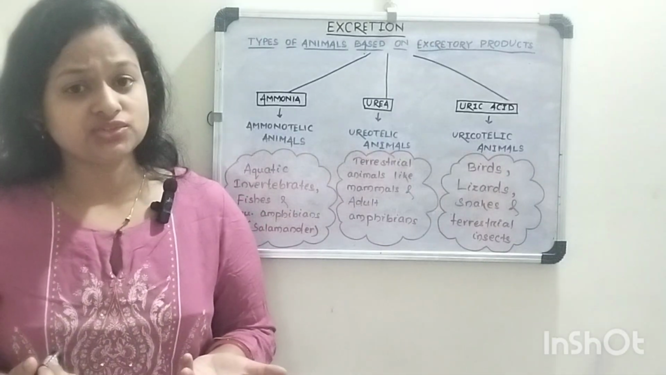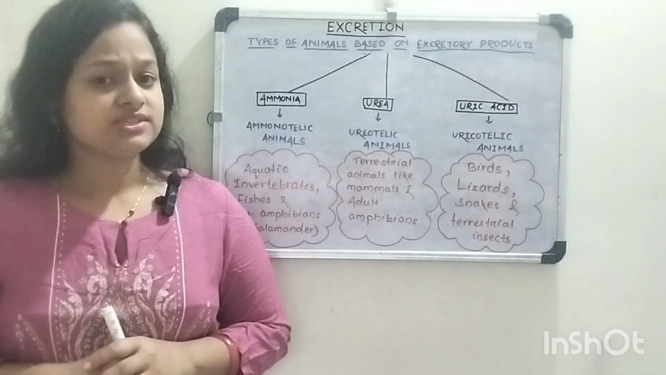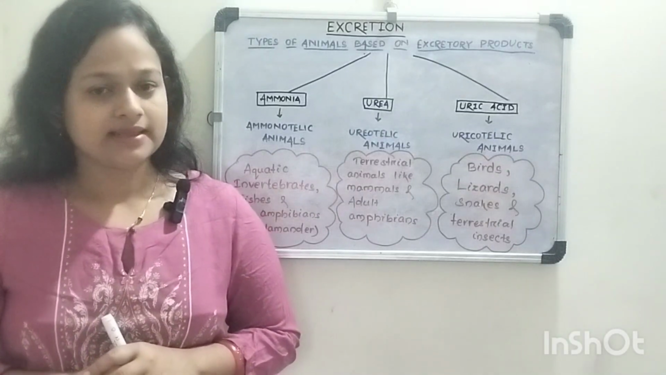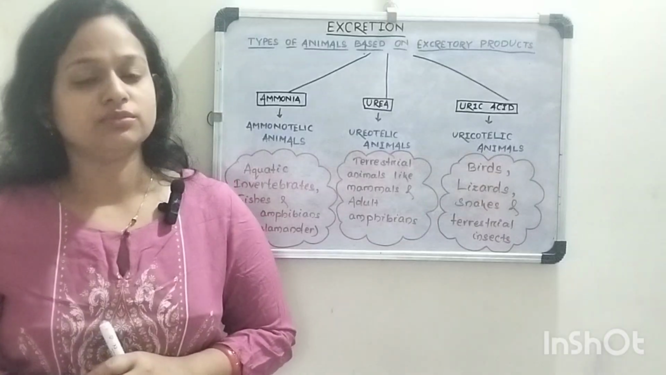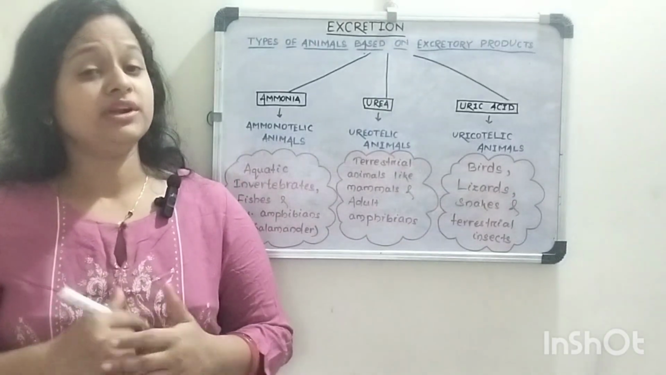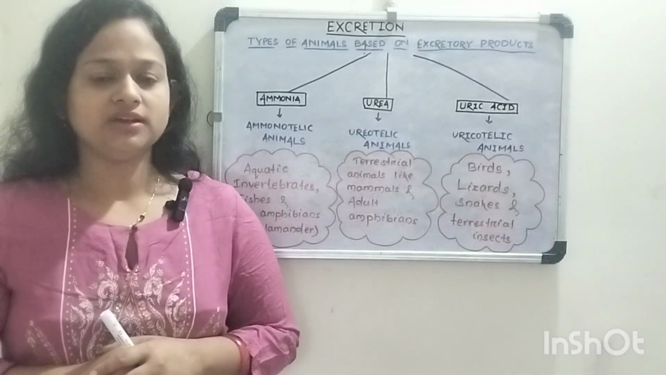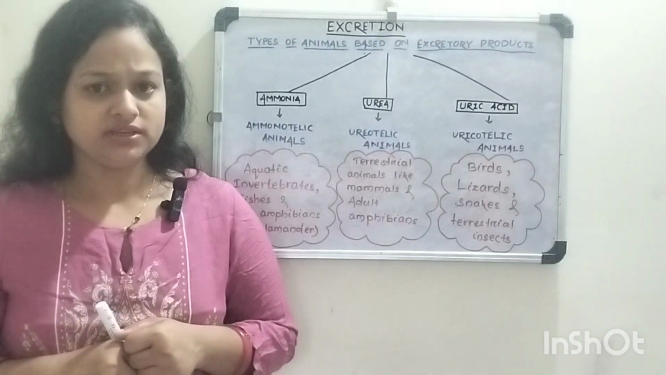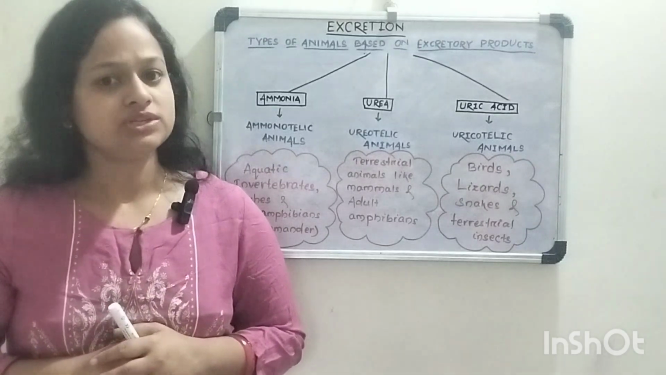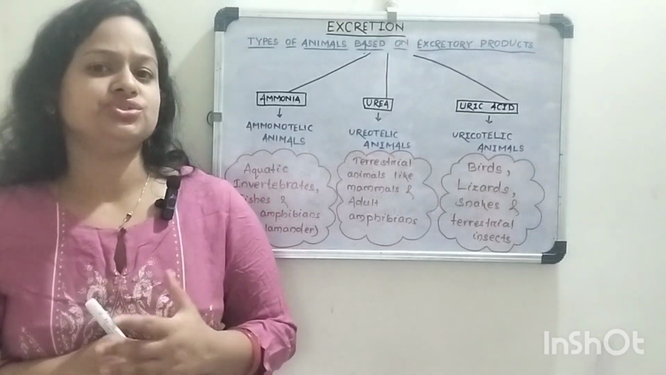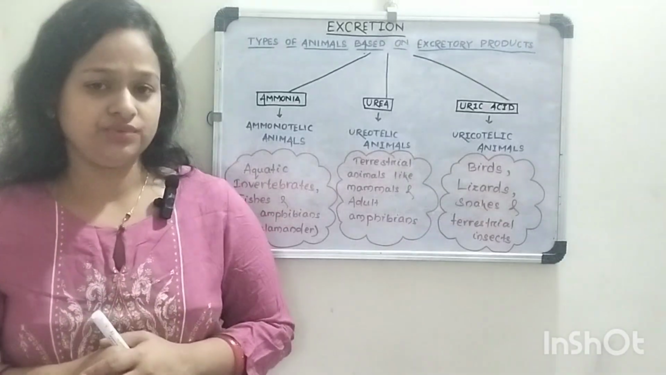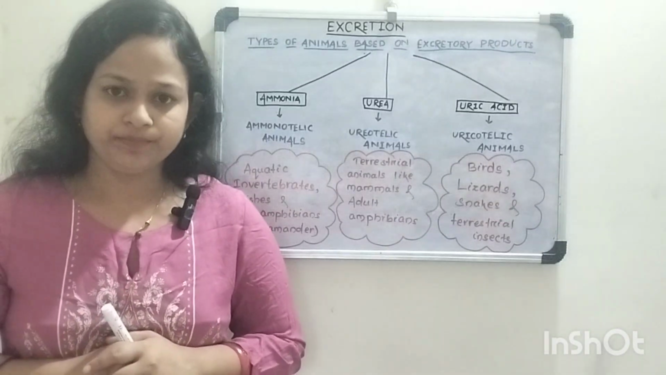So what is excretion? The process of removal of harmful toxic substances and metabolic waste products from our body is known as excretion. The metabolic activities running inside our body in a continuous manner produce nitrogenous waste products. And these nitrogenous waste products are very toxic, so they have to be removed from our body.